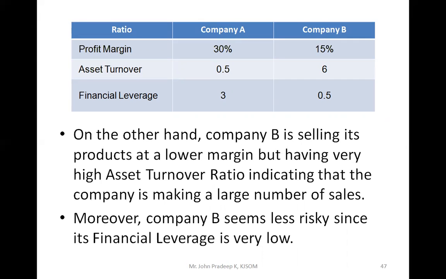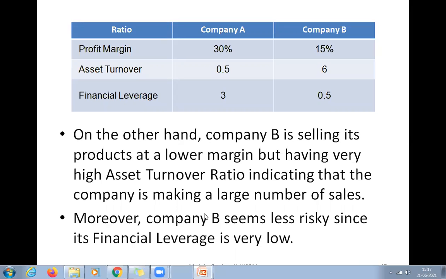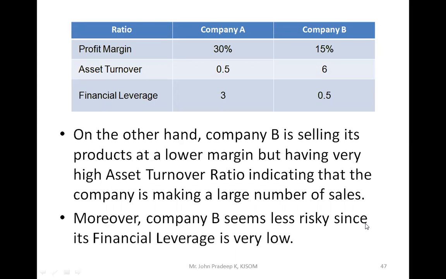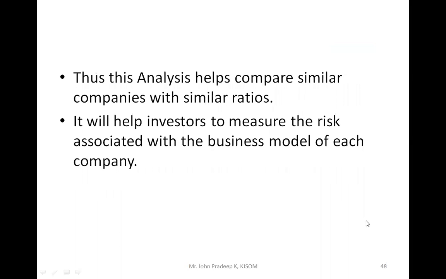But their asset turnover ratio indicates that the company is making a large number of sales. That is why you can see the asset turnover ratio is 6 for B and 0.5 for A. Moreover, company B seems less risky because their financial leverage is only 0.5. But company A, even though they have a high profit margin, has huge risk, that is 3. Then you can decide which company is better.